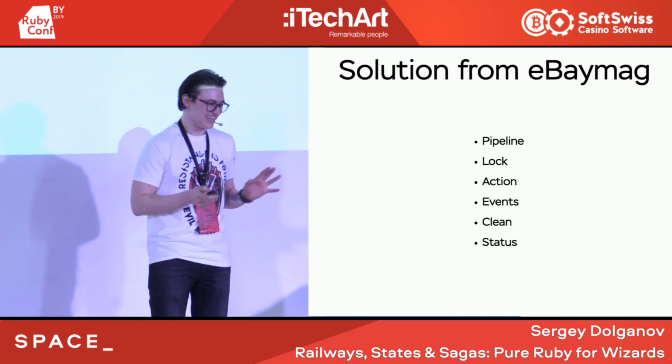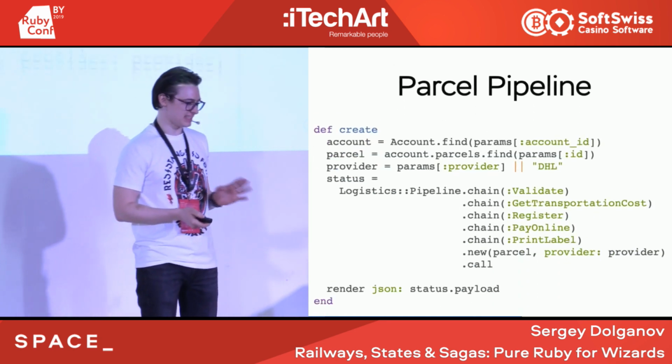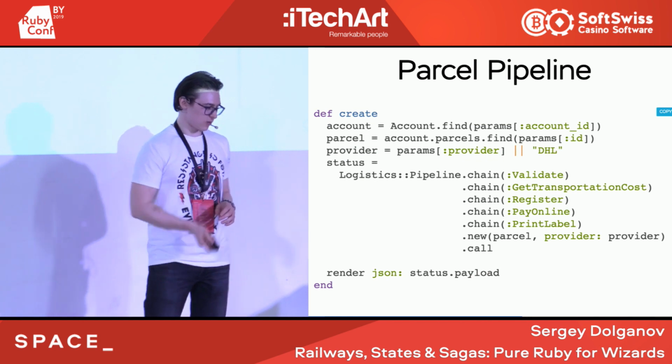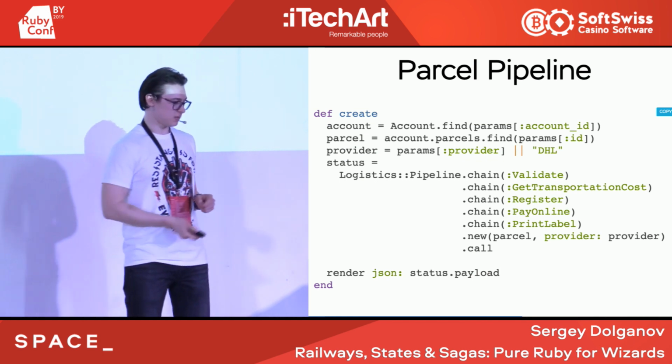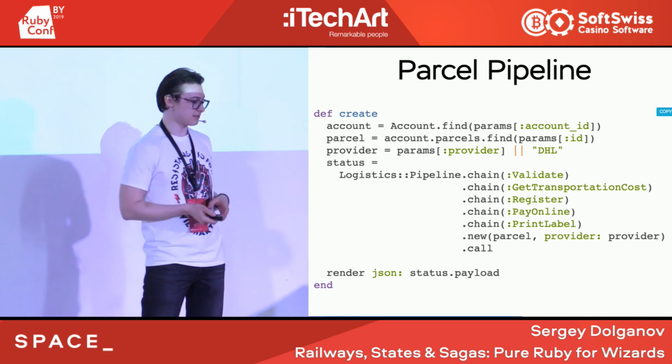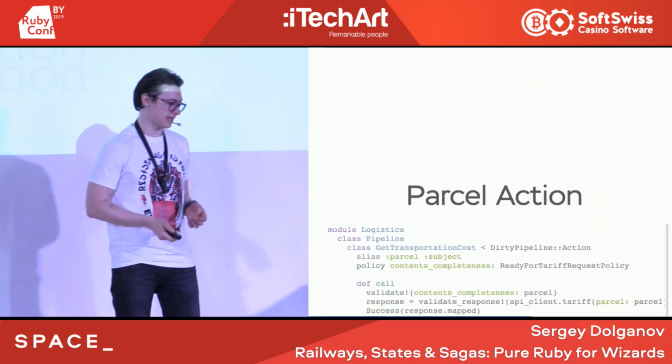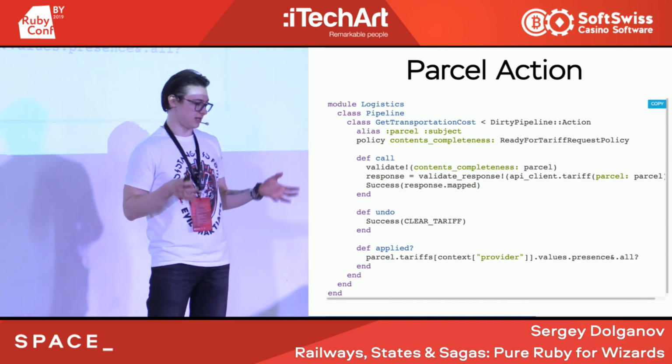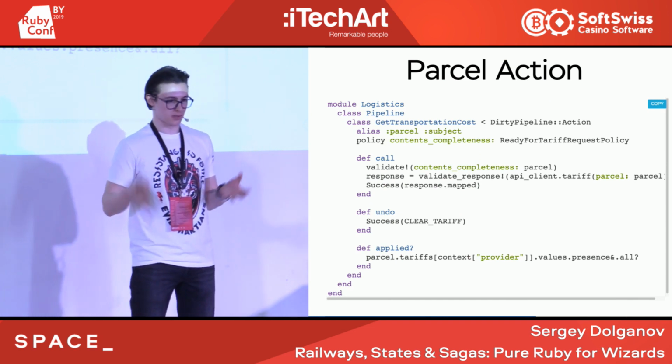So just listen and try to get the basic idea, and that's it. So again, the slide with the pipeline, we saw that we have a chain, but we didn't see what is get transportation cost or register or stuff like that. Inside is the action about your business domain.